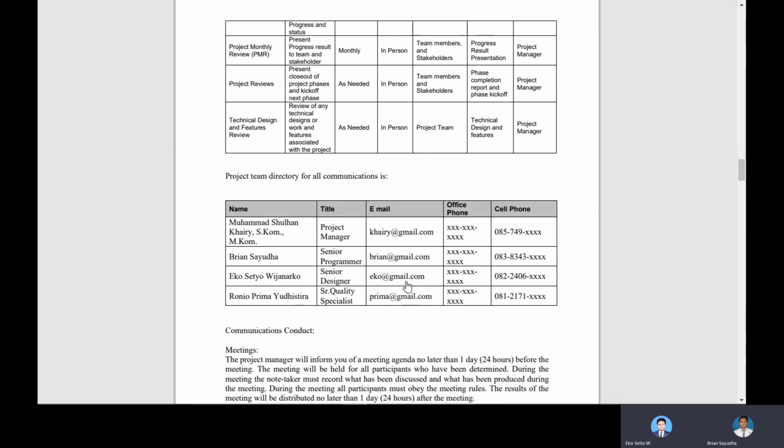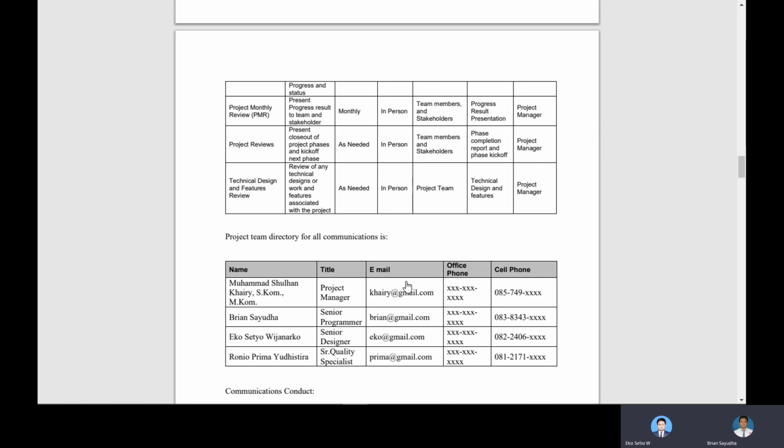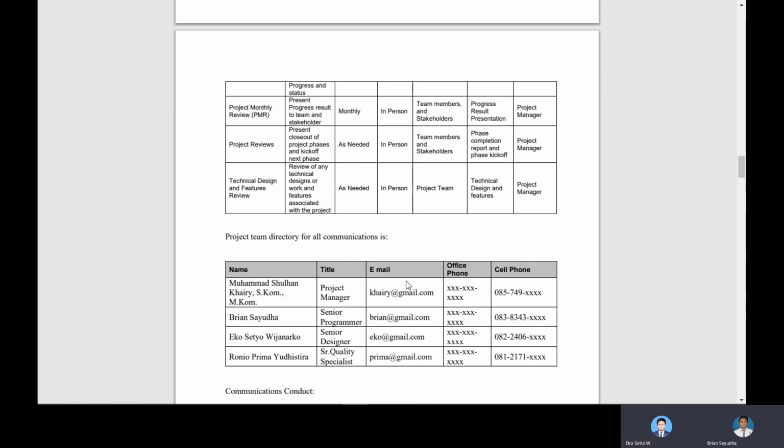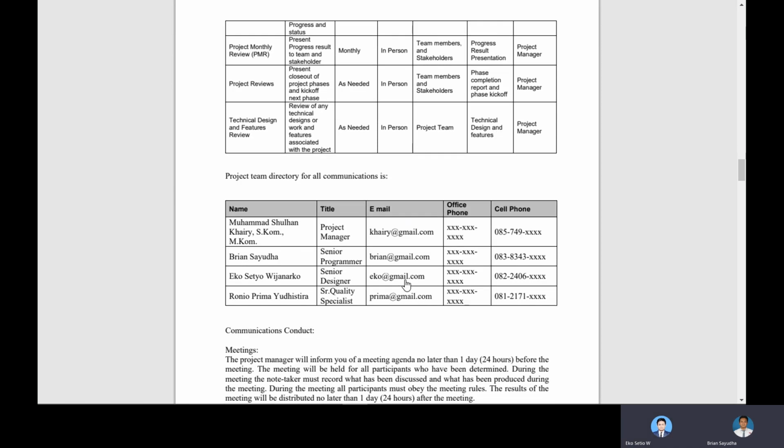For the project team directory of all this communication, first is Muhammad Suhan Khairi Eskom Mkom, our project manager. As you can see, there are the email and the cell phone. Sorry, we're going to censor that phone number this time. The senior programmer is Bian Yuda, the senior designer is Eko Setia Wijanarko, and the senior quality specialist will be Pronio Prima Yudhistira. All of these titles will be explained in the next chapter.